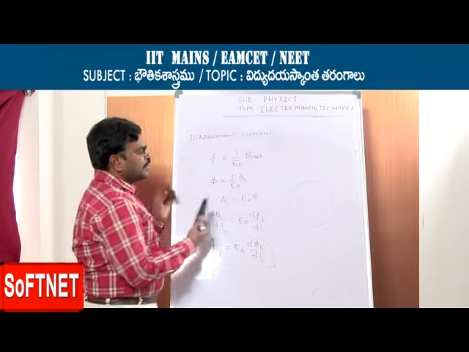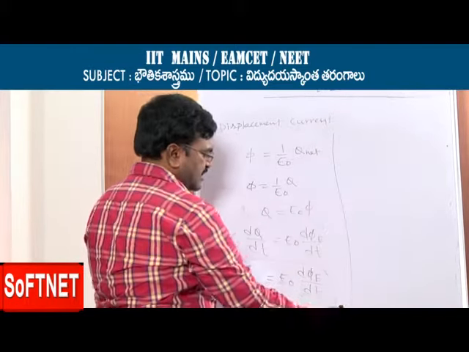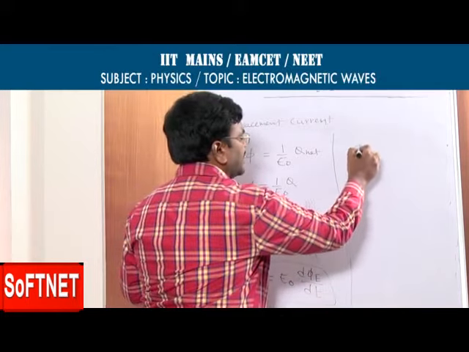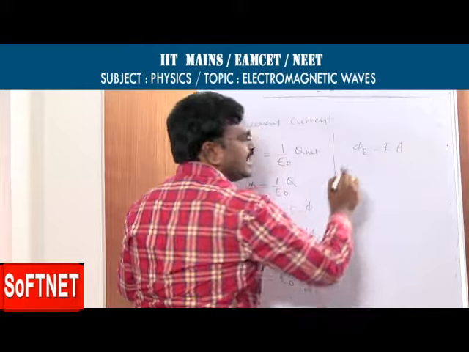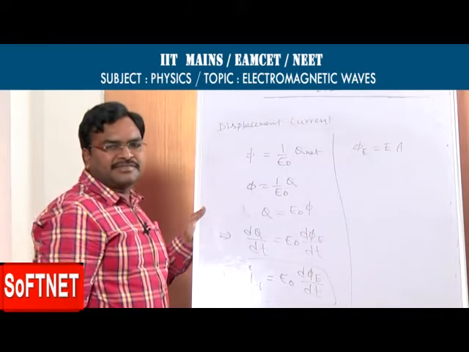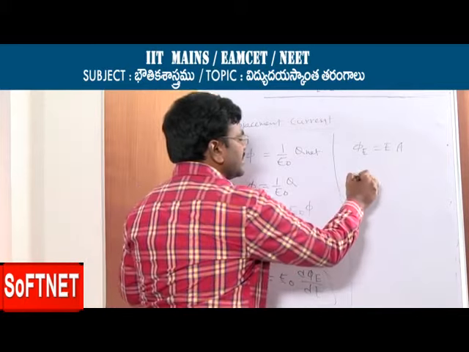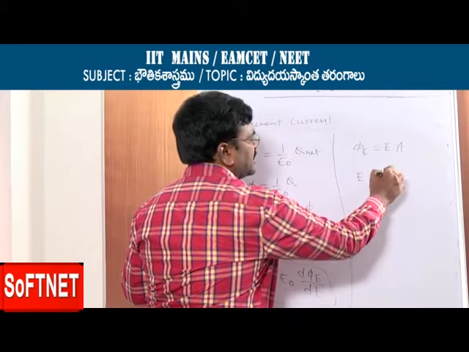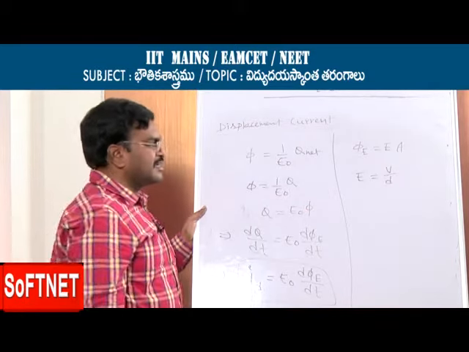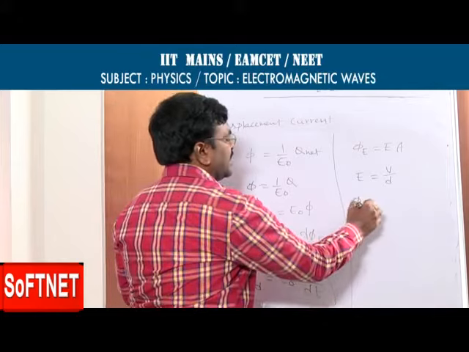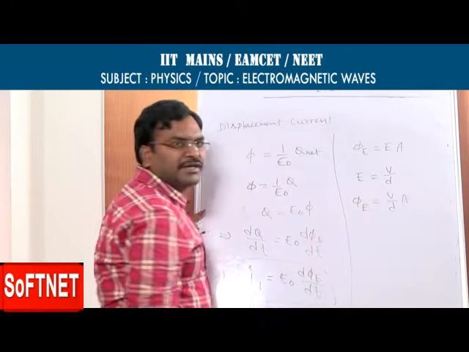And also you know that electric flux ΦE is equal to E into A. What is E? Intensity of electric field. And E is equal to V by D. What is V? Potential difference. What is D? Distance. So ΦE is equal to V by D into A.